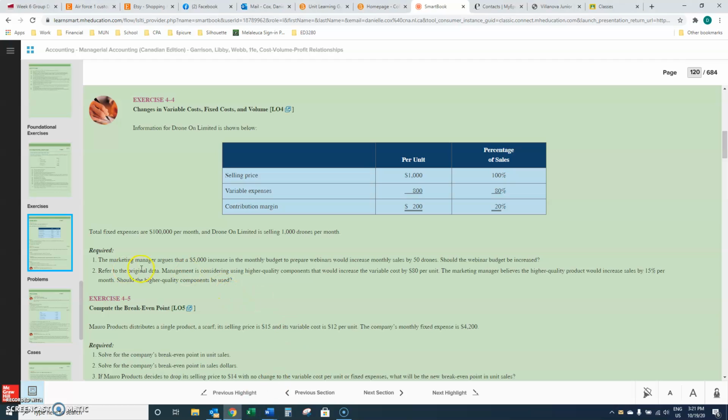Now part 2, it says refer to the original data. So we're going to go back as if we didn't do anything in part 1. Management is considering using higher quality components that would increase the variable cost by $80 per unit. The marketing manager believes this would increase sales by 15% per month. So if we increase our variable cost by $80 per unit, it's going to be $880 here, which would leave our contribution margin as $120. We're increasing sales by 15%, so they were 1,000 units, and now we're increasing them by 15%.